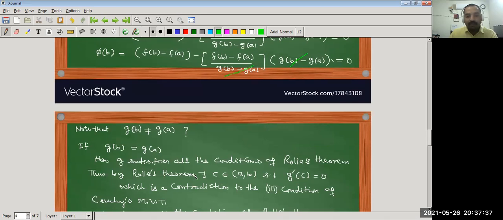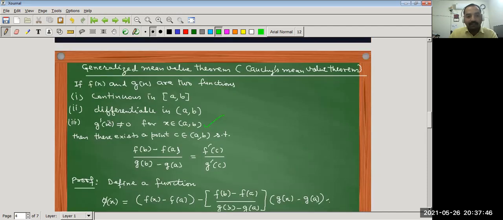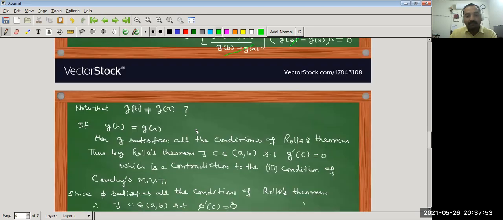Thus, by Rolle's theorem, there exists c belongs to open interval (a, b) such that g dash c equal to 0. Which is a contradiction to the third condition, that is g dash x is not equal to 0 for any x in open interval (a, b). It means g(b) equal to g(a) is not possible. So g(b) is not equal to g(a) in this case.